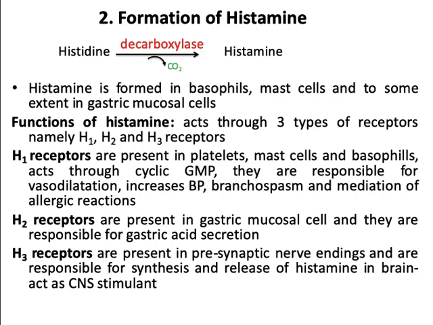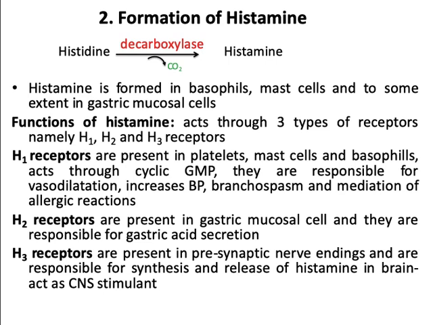One more metabolic function of histidine is formation of histamine, already discussed under biologically important amines. Histidine undergoes decarboxylation to form histamine. This histamine is formed in basophils, mast cells, and to some extent in gastric mucosal cells also.